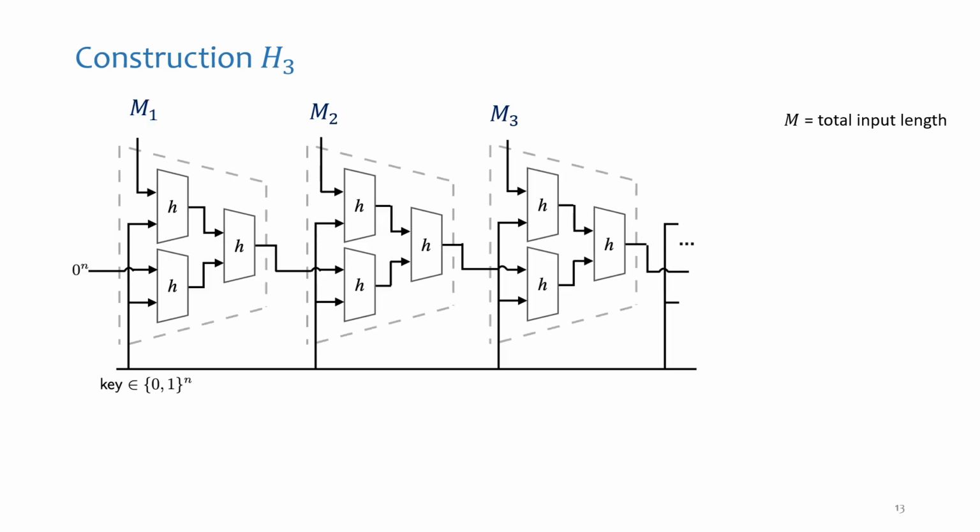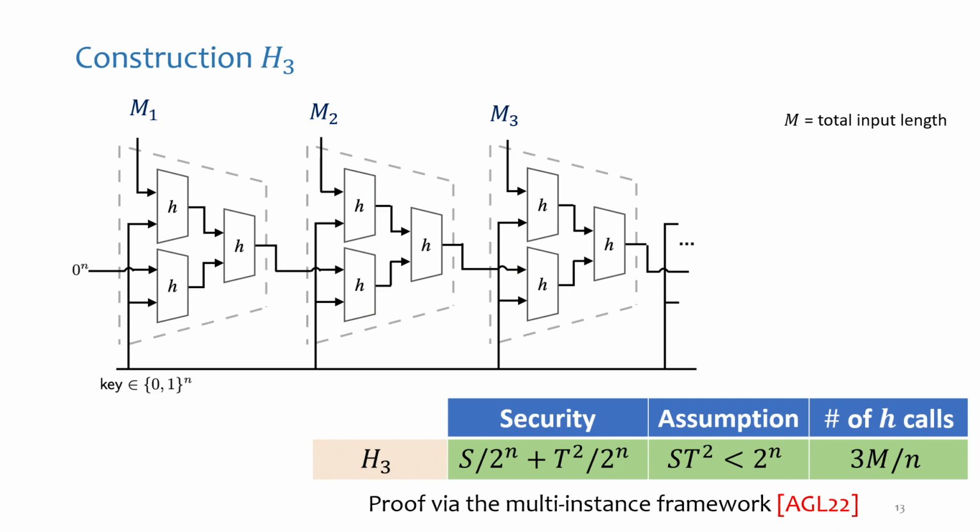And now we move on to the third one, which is our final construction. So now, instead of doing a small Merkle-Damgard for every block, we build a small Merkle tree for every block. So the message and the key go into the first hash, the previous output along with the key go to the second hash, and then we combine both hashes with another hash. And this is the third construction. Obviously, it's 3 times less efficient than Merkle-Damgard, because we replace every hash function with 3 calls to a hash function. And the security proof here is really, really non-trivial.